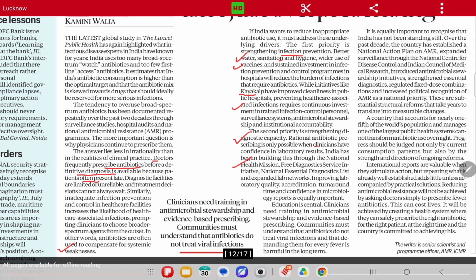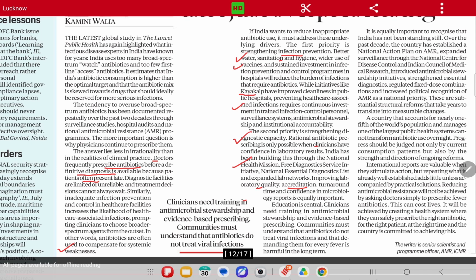So what has the Government of India done in this regard? Number one, we have launched the National Health Mission, under which there is a Free Diagnostic Service Initiative. So labs are there which are free of cost. Then the National Essential Diagnostic List, and the lab network has been expanded. Then again, the article says that we have to improve laboratory quality, the accreditation, basically the certification, and the turnaround time, when you give your sample and when you get the report. Confidence in the microbiology report is also important.